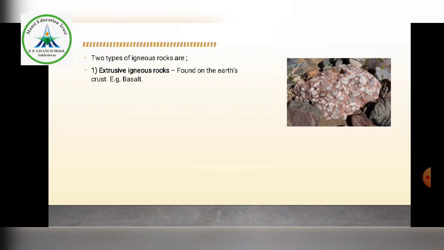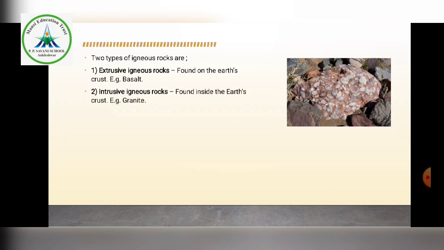Normally, if the velocity or speed of the volcano is huge, then the lava or magma comes out from the earth's crust and spreads everywhere. And after some time, when it comes into contact with nature, it slowly cools down and becomes solid rock, and such rocks are called extrusive igneous rocks. We will see this in the video later.